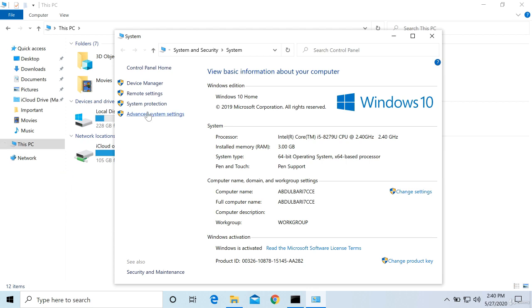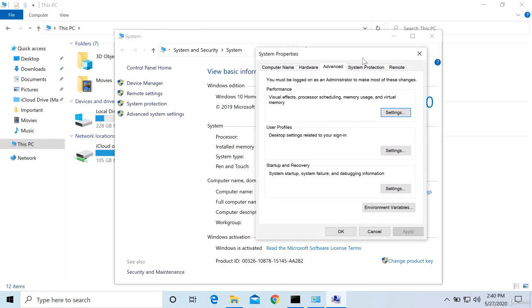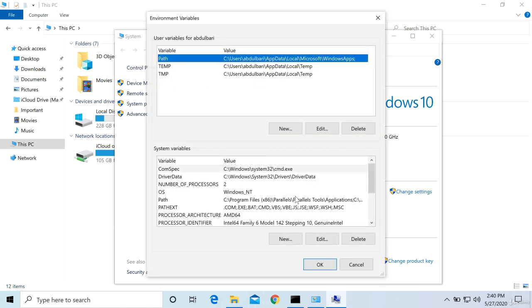Then Advanced System Settings. Inside this, remember Advanced System Settings here. Then inside this, you will have a button at the bottom, that is Environment Variables. That's what I was calling global variables. You can see there is something I mentioned here, Path, and these are all variables of a user, and these are the variables of a system. Let us set it inside system so that it is useful for every user.